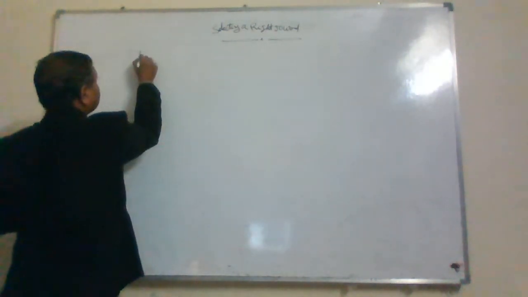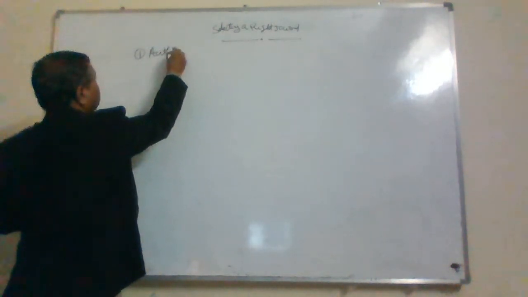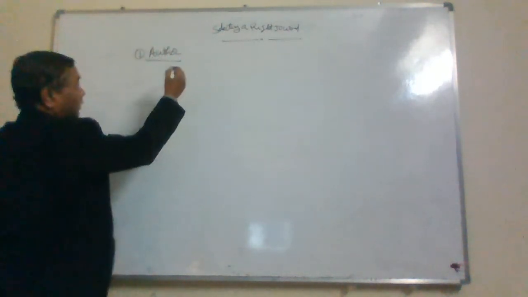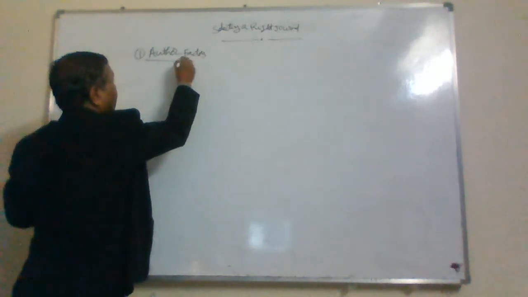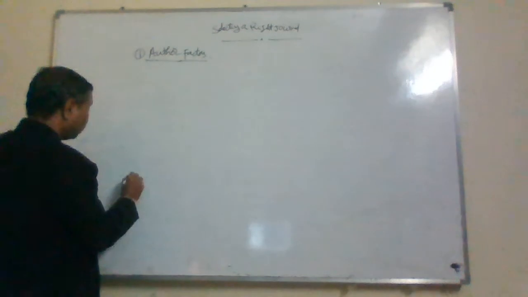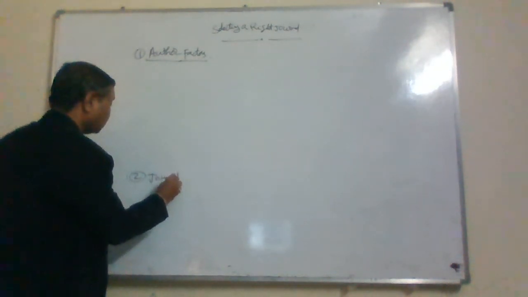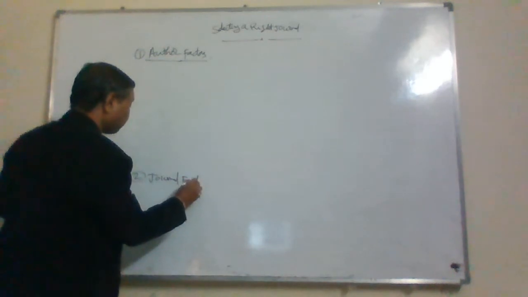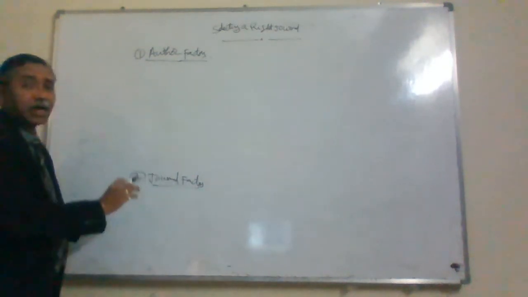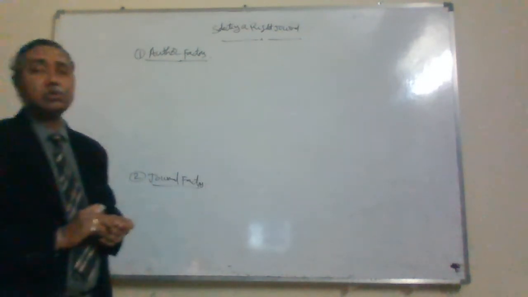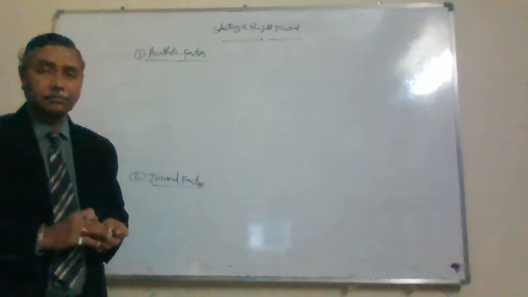First one is author specific factors. Second one is journal factors. So you have to combine these two factors and then choose a right journal for your paper for publication.